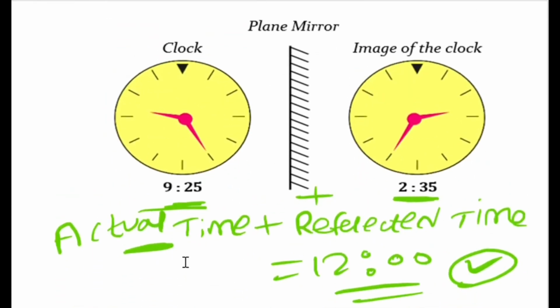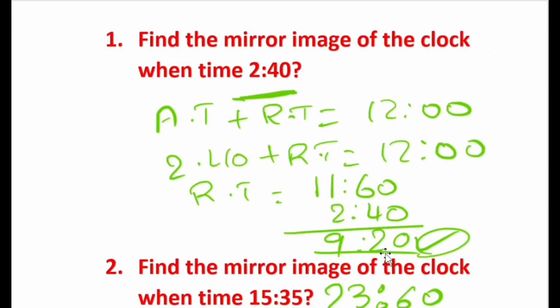So in this mirror image we have actual time plus reflected time is always equal to 12. Okay, and I took one simple example and I told you in a very easy way. So if you missed this topic, I'm giving this link in the description, go and visit that video.